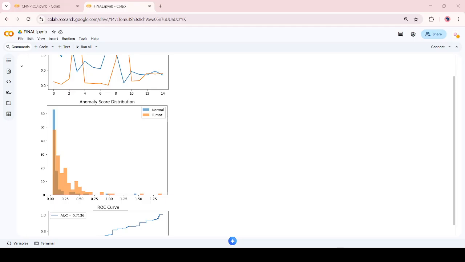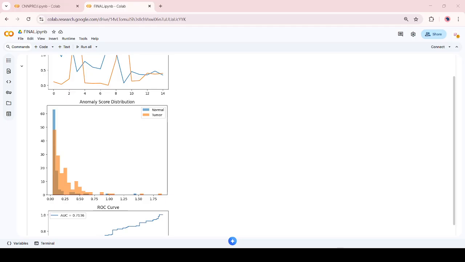For anomaly detection, tumor regions exhibit high reconstruction errors, whereas normal regions exhibit low errors. For results, the accuracy is approximately 90%, with high precision and recall and strong ROC scores. The GAN-based approach performs effectively even with limited labeled data, demonstrating its practical utility.